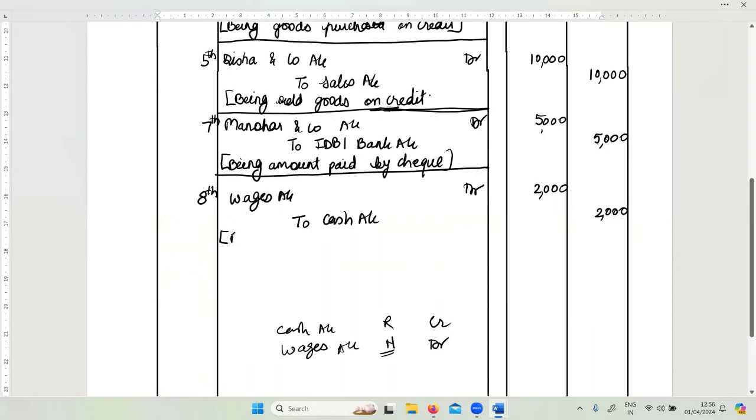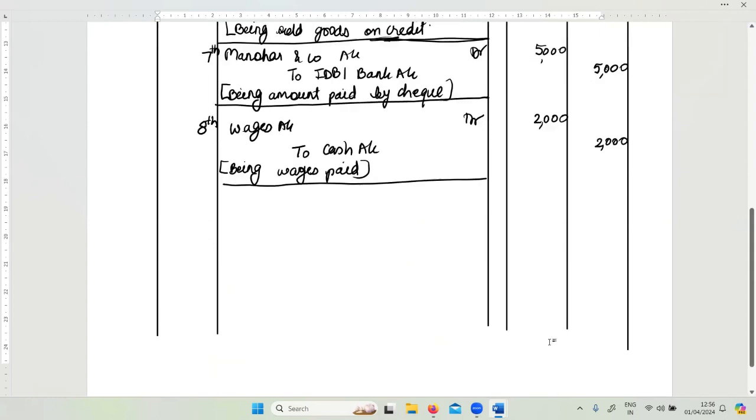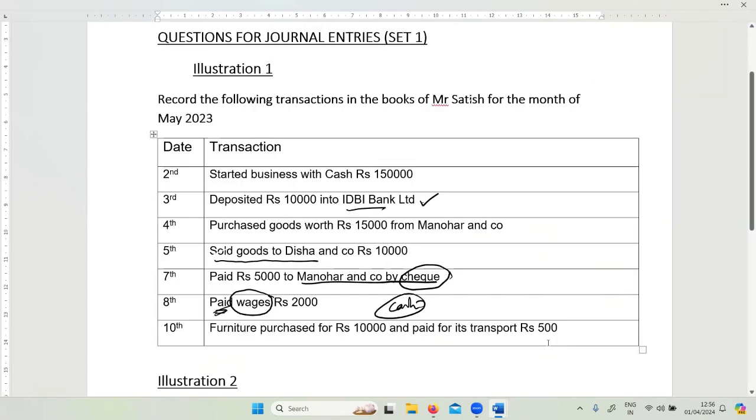And write the narration being wages paid in cash. Or just wages paid. Whatever you like. And close the transaction.